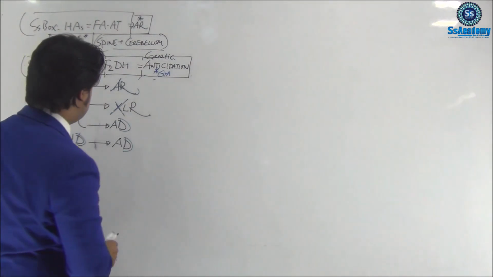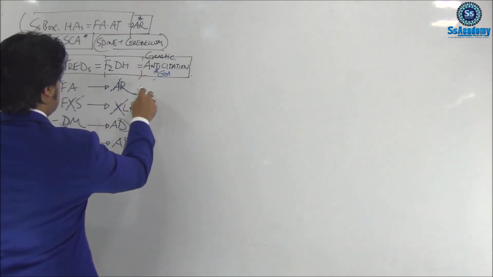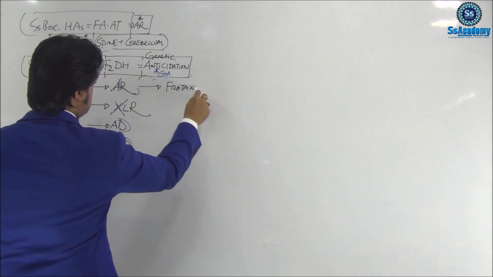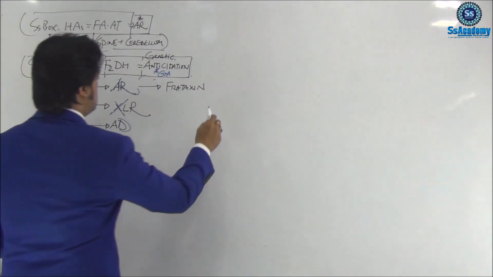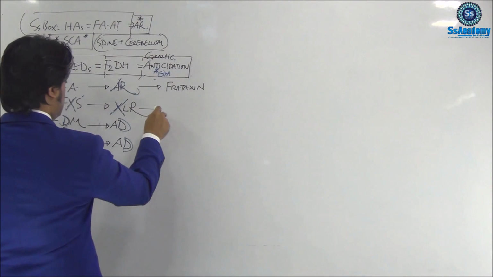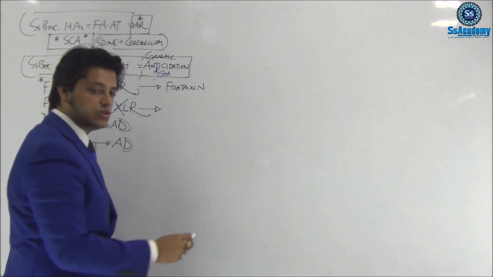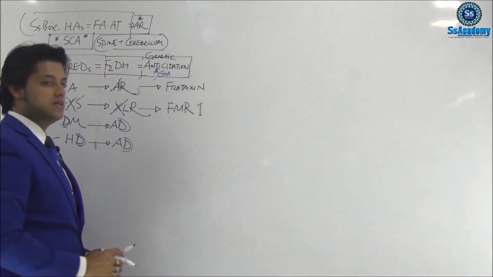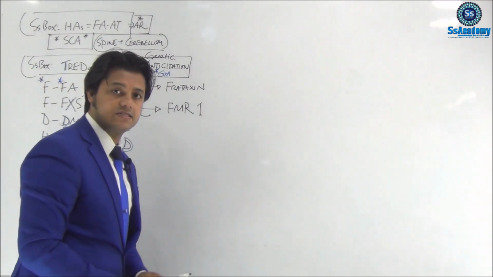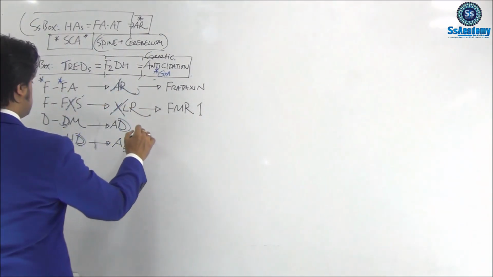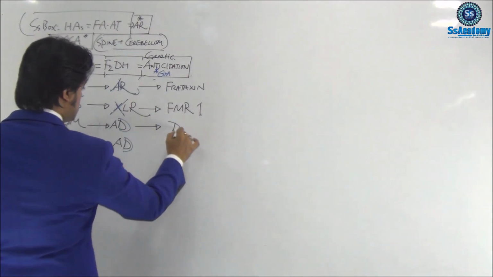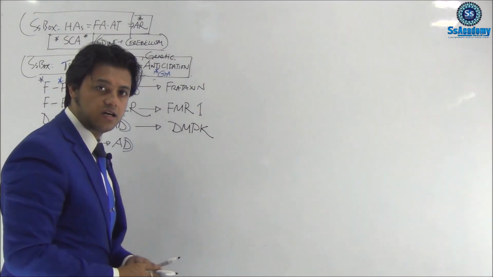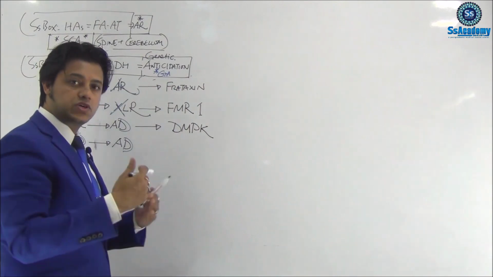That's really important. Friedreich's ataxia is autosomal recessive, and the protein is named frataxin. Fragile X syndrome is an X-linked recessive disease, and the gene is FMR1, the fragile X mental retardation type 1 gene. Dystrophia myotonica is DMPK, the myotonic dystrophy protein kinase gene.